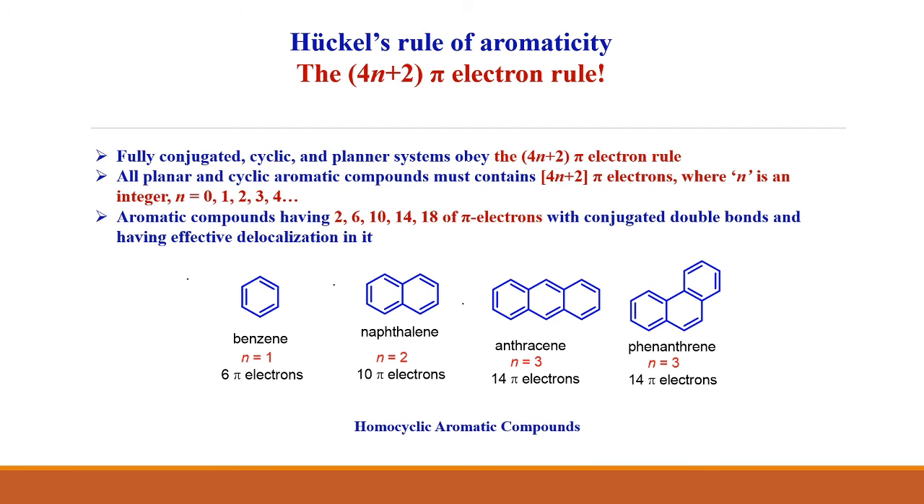These are the homocyclic aromatic compounds. There are many heterocyclic aromatic compounds as well. So this is all about the aromatic character of aromatic compounds. In the next lecture, we will see the structure of benzene.